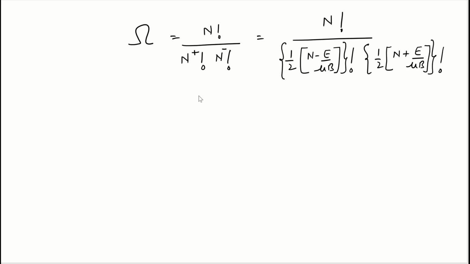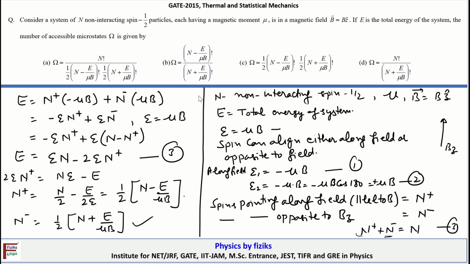Okay, so therefore we conclude that option A is the correct one here.